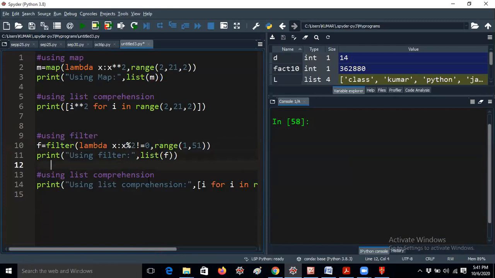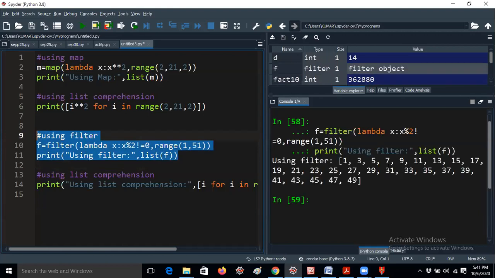So the list of f is given; f is a variable here. After that, it will increment to 2. For 2 modulus 2 not equal to 0, the condition is false, because 2 modulus 2 is 0 only. You know that already, so 2 will not be printed, guys. Let me run it. You will get 1, 3, 5, 7 like that, up to 49. Then 3 modulus 2 not equal to 0, the condition is true, because 3 modulus 2 is 1. So 3 will be printed like this.